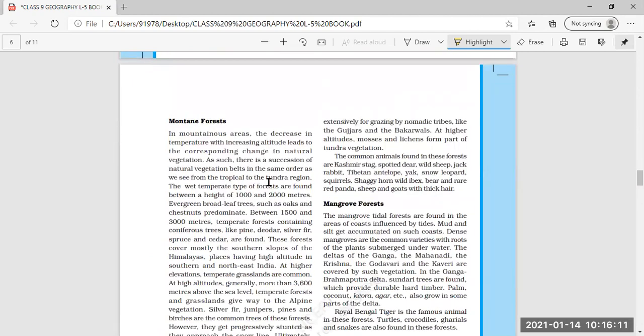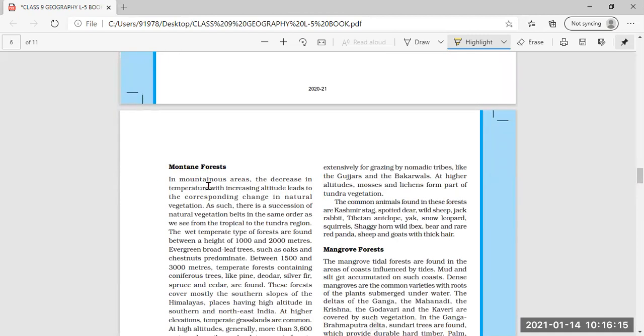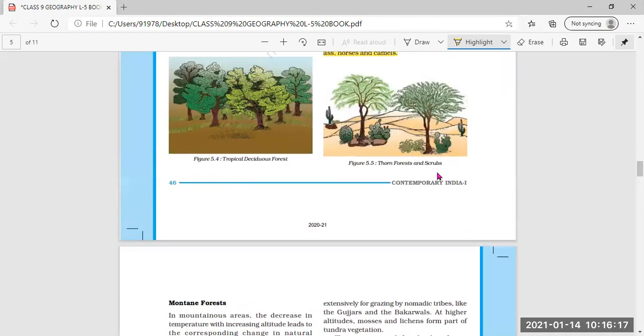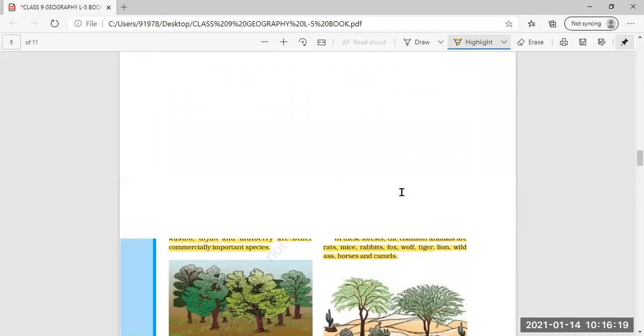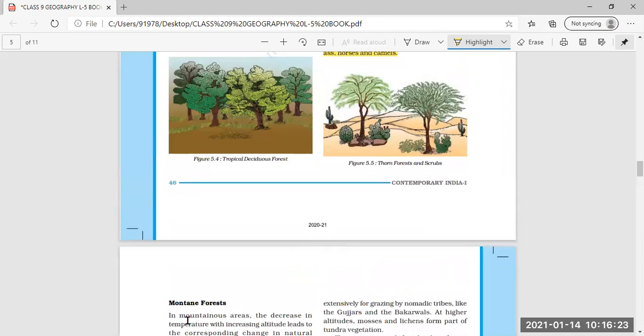I hope that is clear. In our next class, we will continue from the montane forest. Till then, read this till the thorn forest and scrubs. In our next class, we will continue the lesson with montane forest.